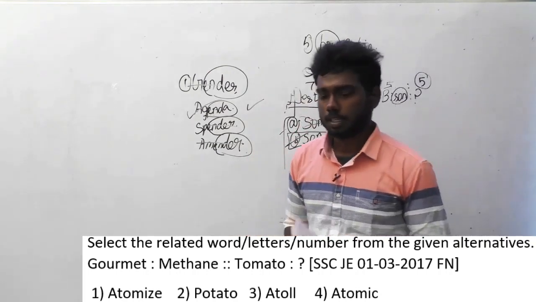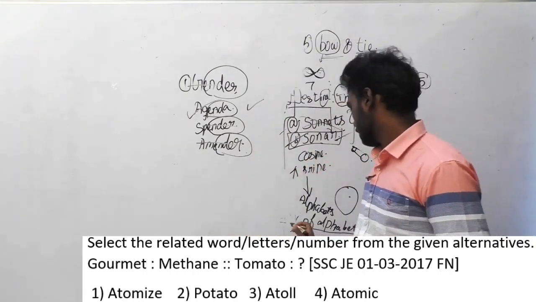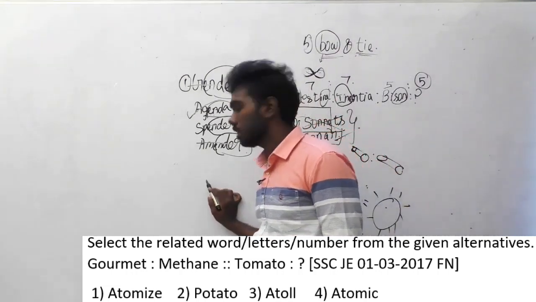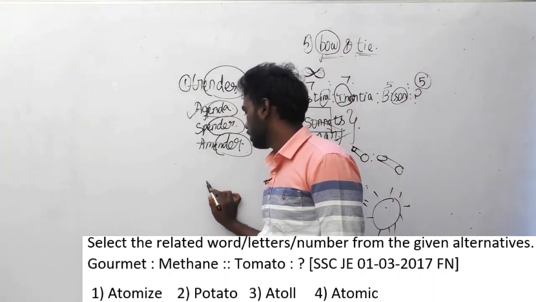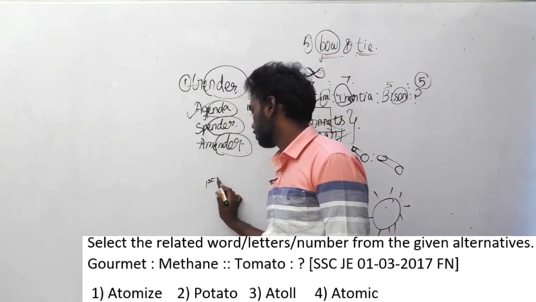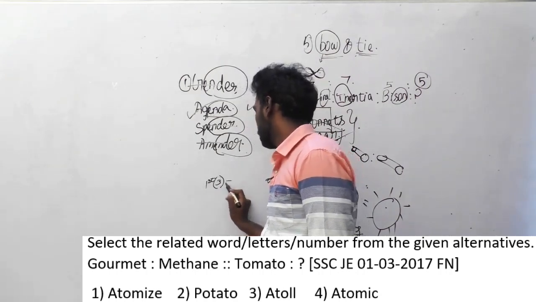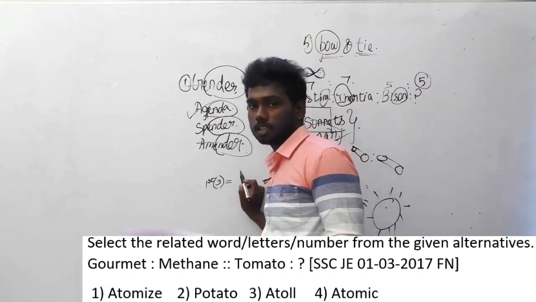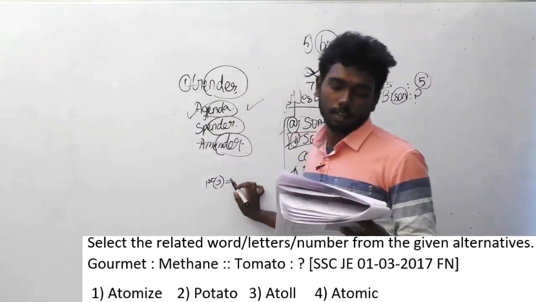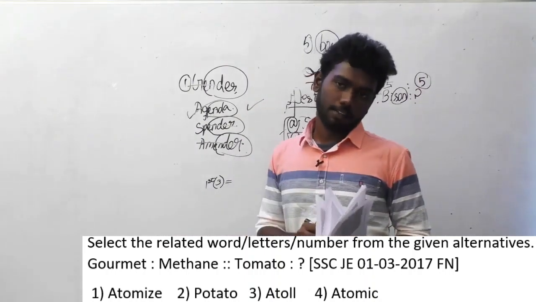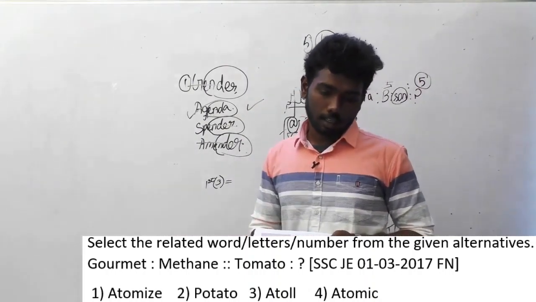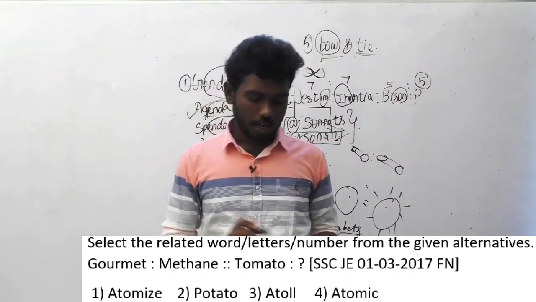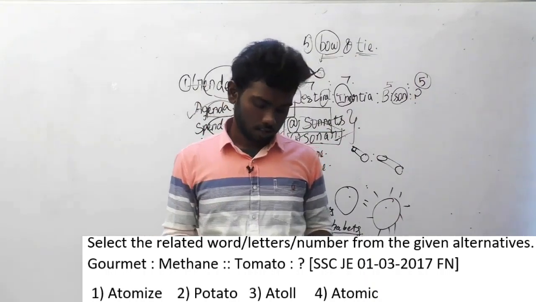The same logic which I have initially said, the position of alphabet logic: the last 3 letters of the first word is equal to the first 3 letters of the next word. That's the logic here. So obviously government is ending with MET, so methane is starting with MET. The same way tomato is ending with ATO.